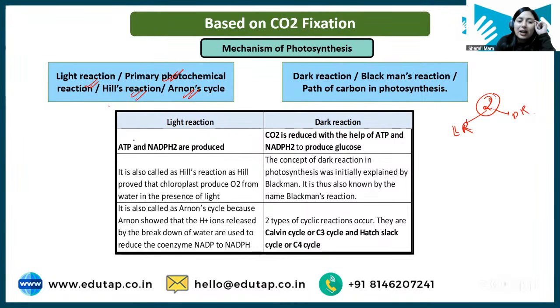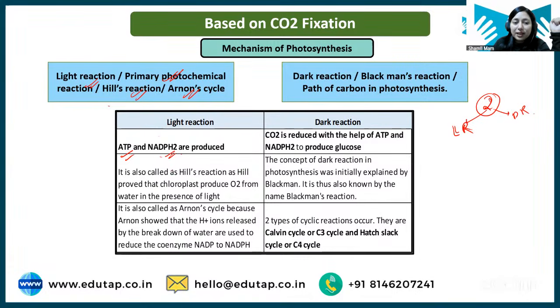Now what happens in this light reaction, students? In this particular reaction, ATP and NADPH2 are produced inside the plant cell. These two things are produced. These are the source of energy basically. These are the energy currency through which chemical reactions will happen, right?